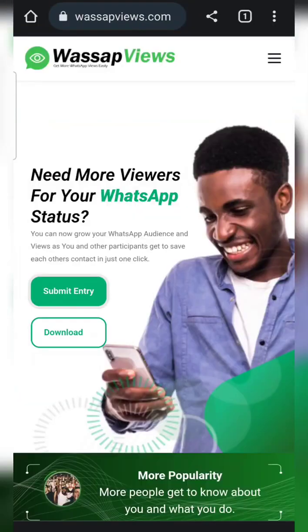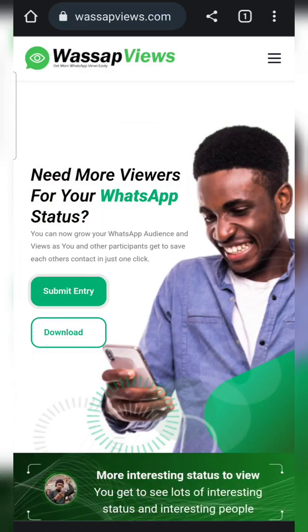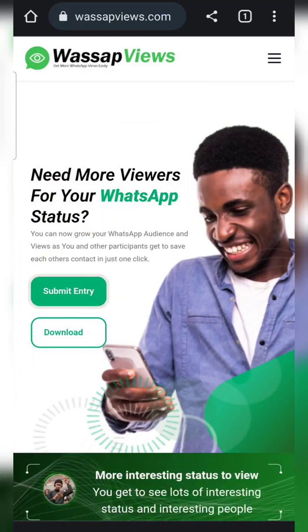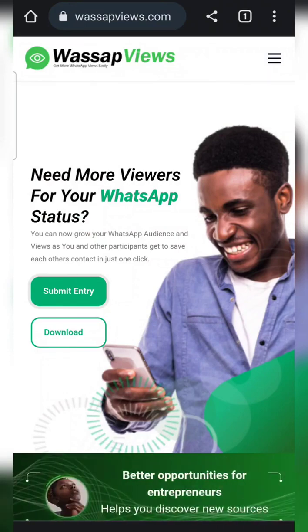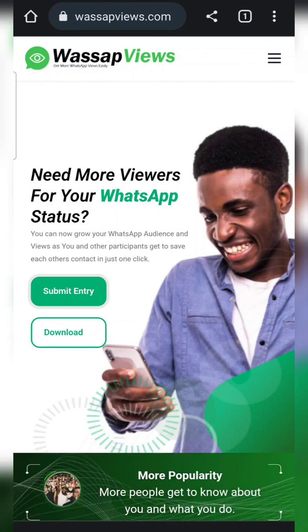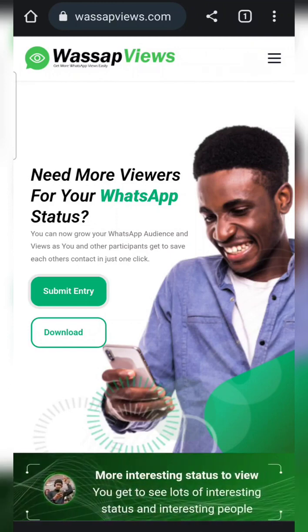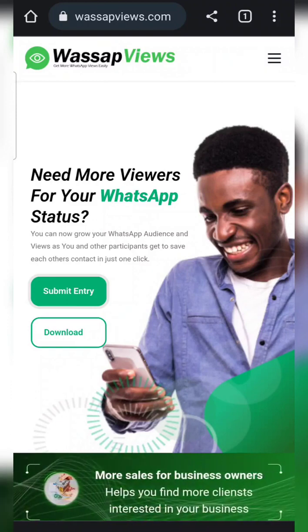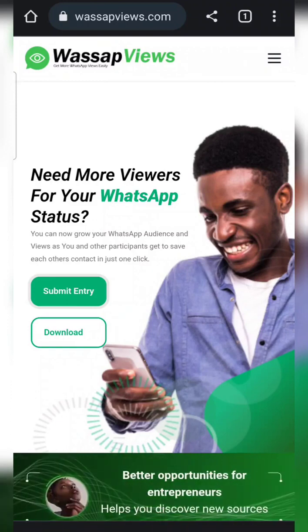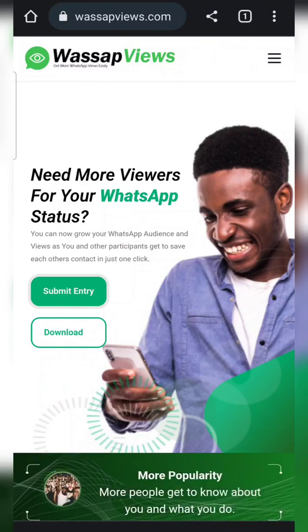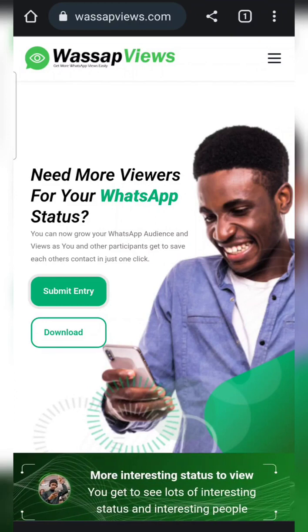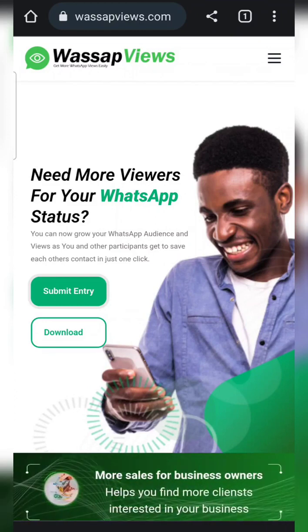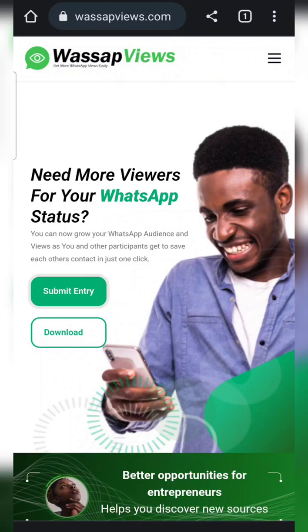Now, when I log in here, you can see this point where they wrote submit entry, meaning you can submit your contacts. Okay, so this site accumulates contacts for people, and every 9 p.m. Nigerian time, you can download the contacts for the day. So meaning you submit your name, or you submit your name and your phone number. It is saved in a VCF file, and every 9 p.m. the VCF file is uploaded. Then you can now come back and download.